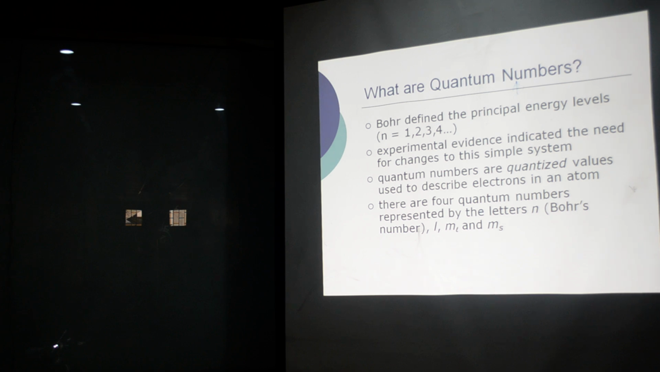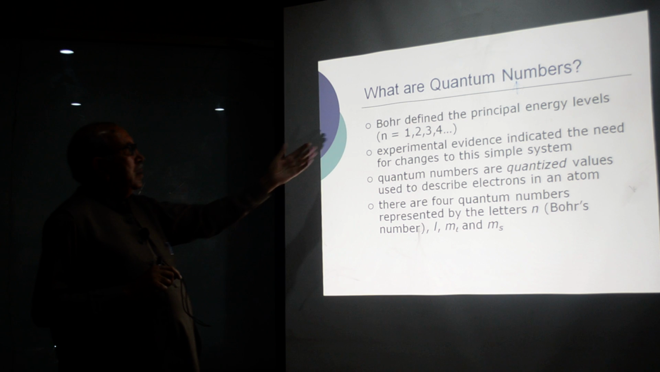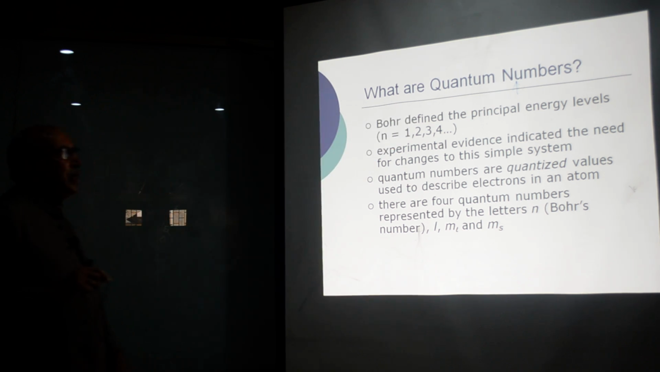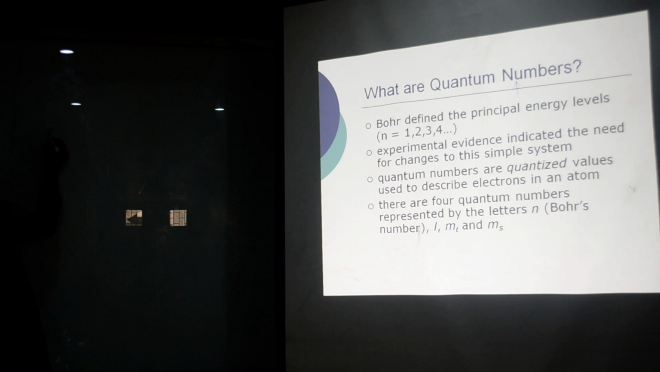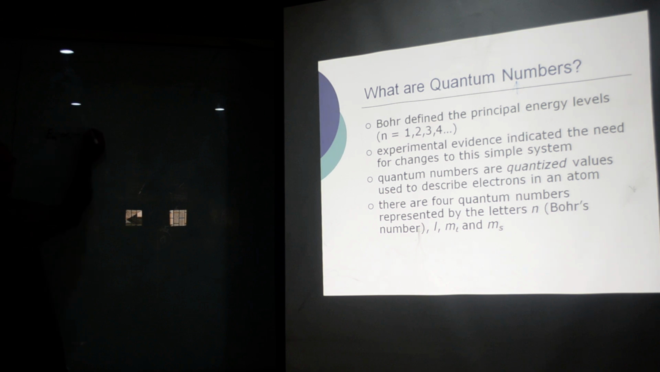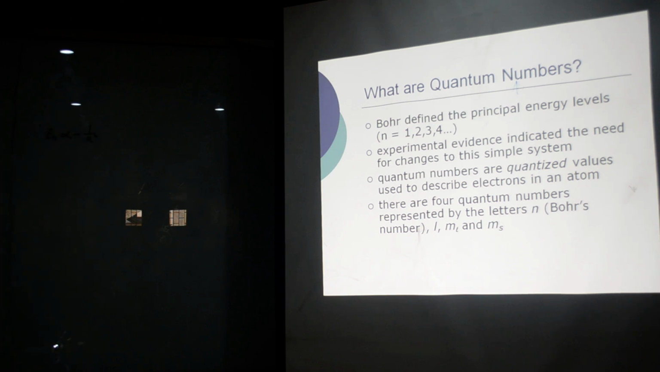Now, as we discussed earlier, Bohr defined the principal energy levels, and we have already discussed that the energy E in a particular level n is directly proportional to 1 divided by n square. These are the principal levels. If I write n is equal to 1, this will be the first energy level. If I write n is equal to 2, it is the second energy level.